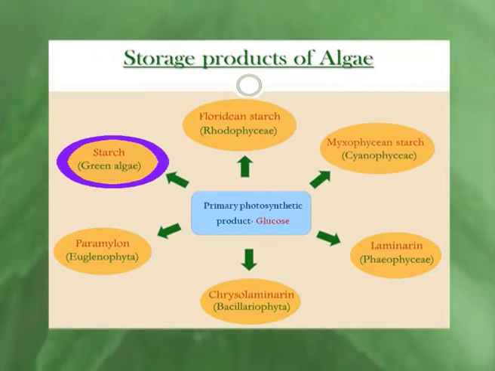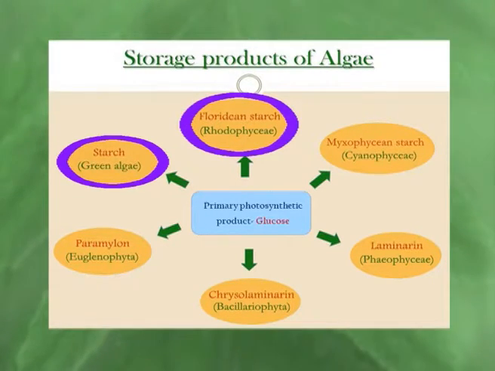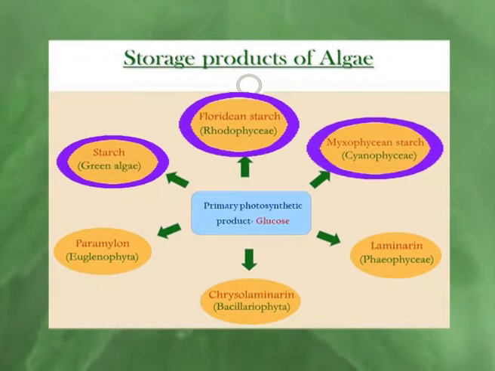Some of these compounds like Floridean starch or Myxophycean starch are very similar to animal starch like compounds rather than true starch of higher plants. Though we know that algae are photoautotrophic organisms, that means they have only photosynthetic process to assimilate the food, that means the organic carbon from the inorganic sources.